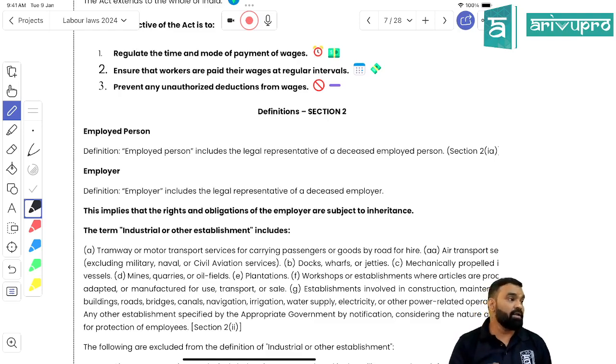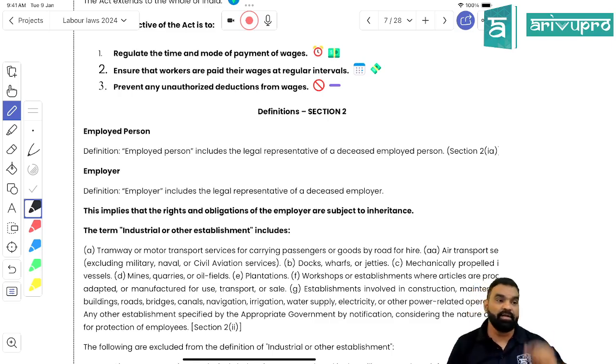Deductions, permissible deductions and fines that are allowed under Payment of Wages Act, right? The fourth one is who is responsible to make the payment of wages, right? And the fifth one is what? Consequences and penalties, right? What would happen to you if you do not comply with the law of the land, right? Right, students, done.